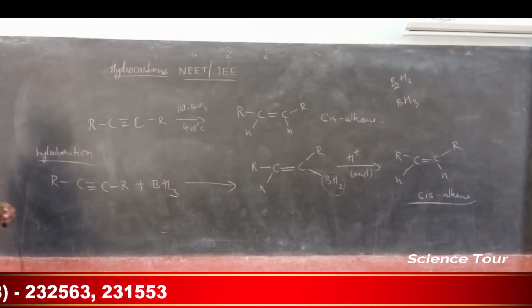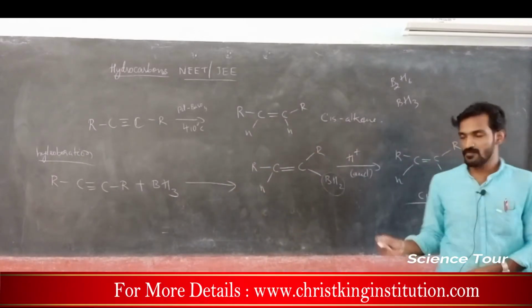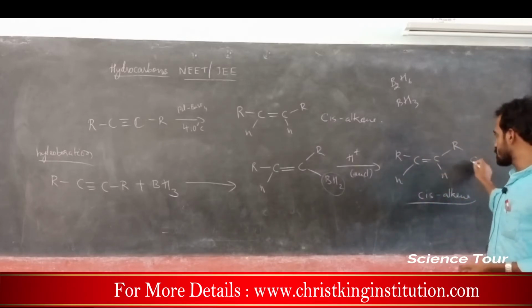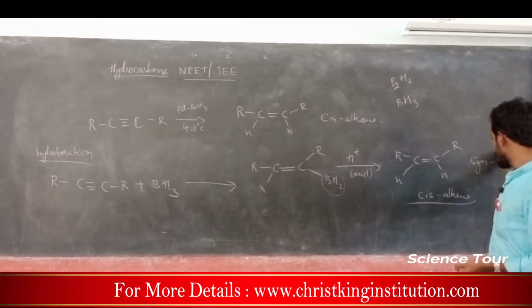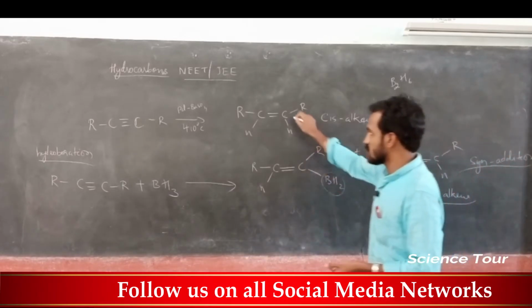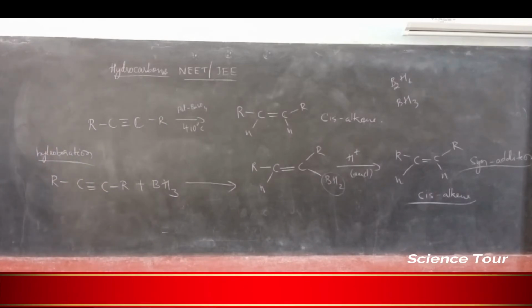This process is called syn addition. Same side means the same groups occupy the same side: here the two H on the same side, the two R on the same side. So it is a syn addition reaction. This is also syn addition.